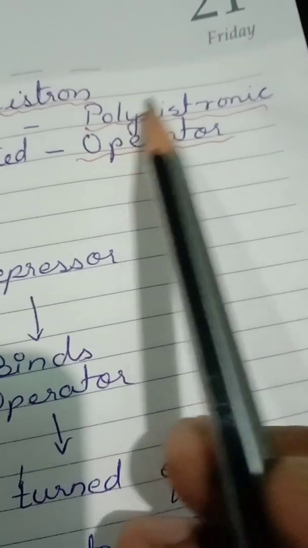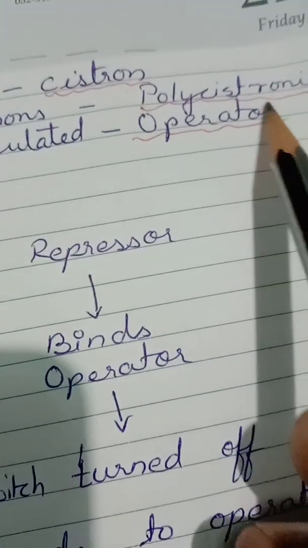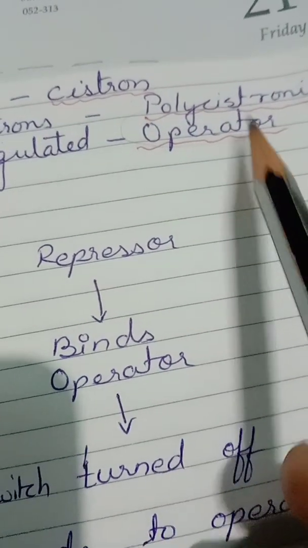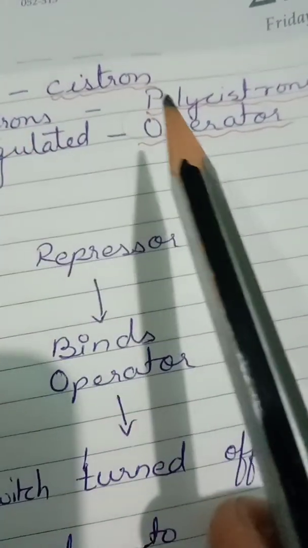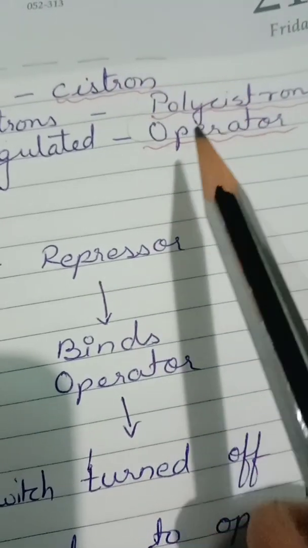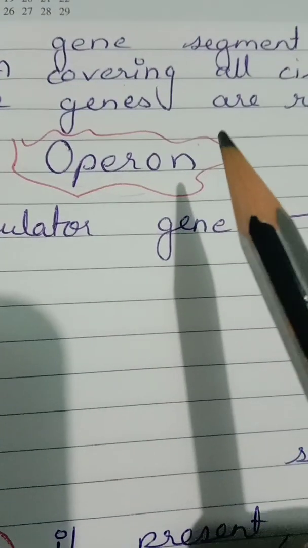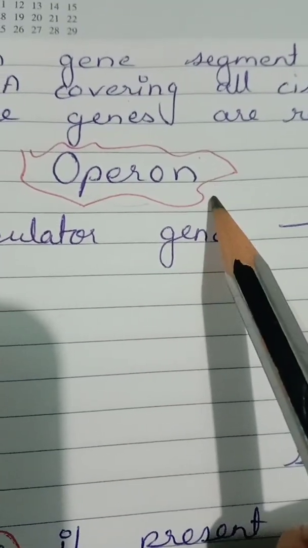That means a number of segments. The three genes are regulated by the operator gene. So we have studied the structural gene, the operator gene, and a number of segments of genes. These units are called an operon: structural gene, regulator gene, operator gene.